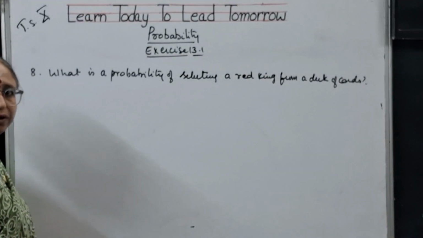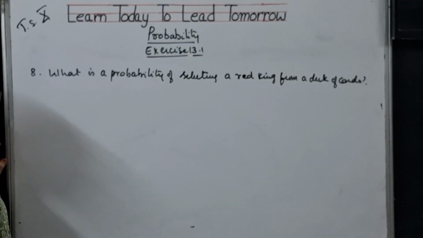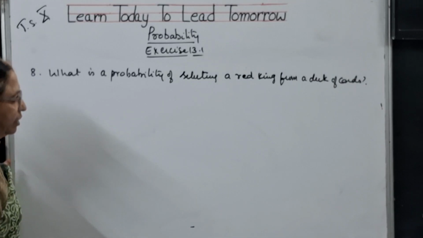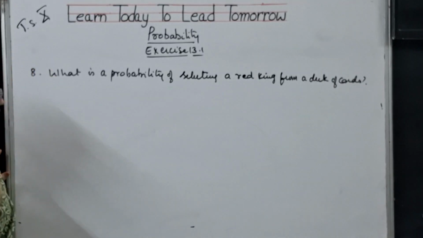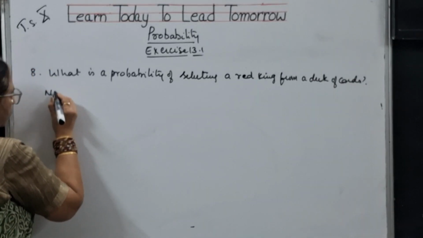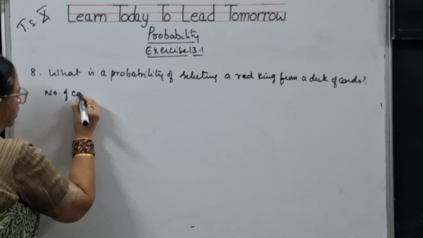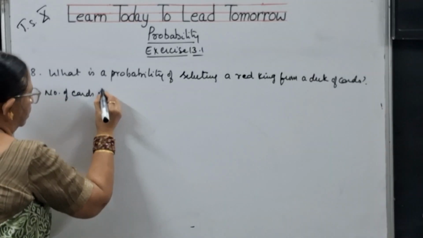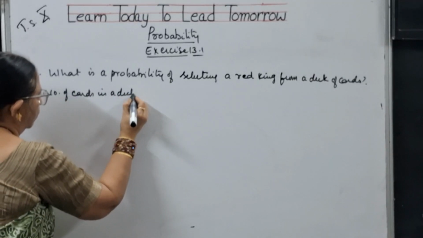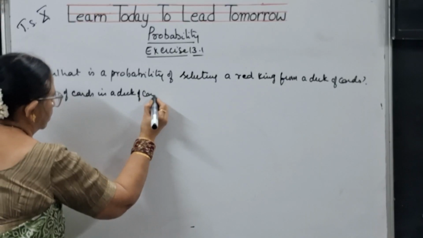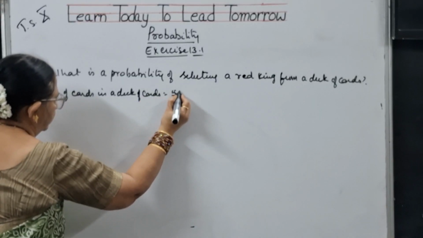The eighth question, children. What is the probability of getting a red king from a deck of cards? The number of cards in a deck is equal to 52.